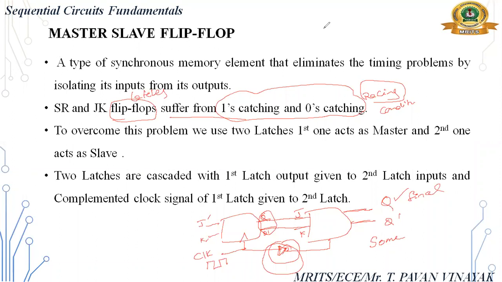So once again, this is the master slave latch flip flop. Overall it is called a flip flop. The combination of two latches with a complemented clock is referred to as a master slave flip flop. The entire combination we call a master slave flip flop, but here we use latches only. The entire circuit is made of latches. This is one latch, this is another latch.